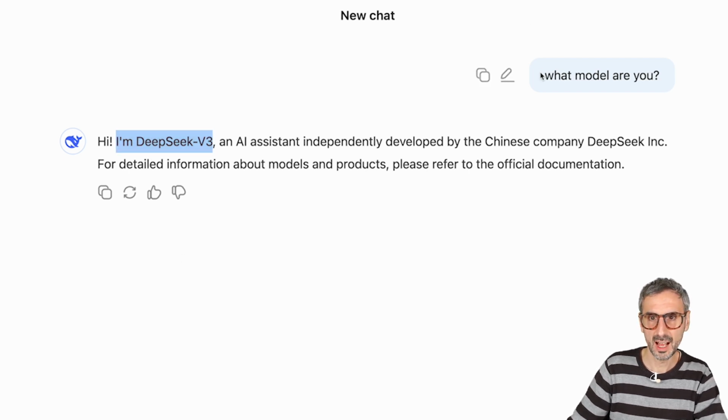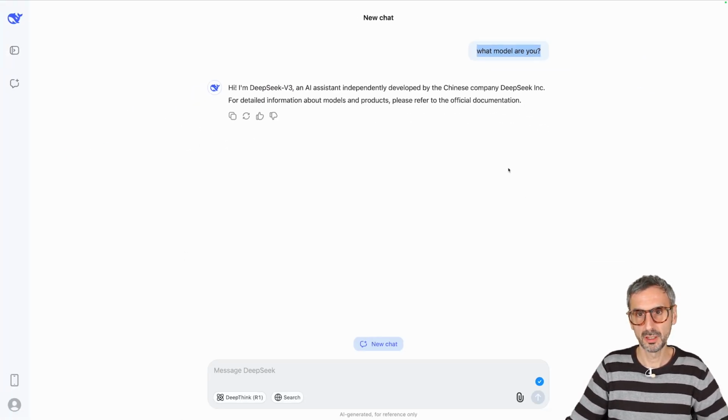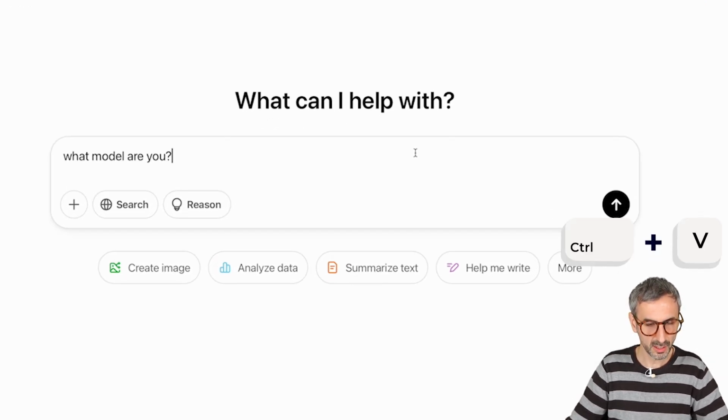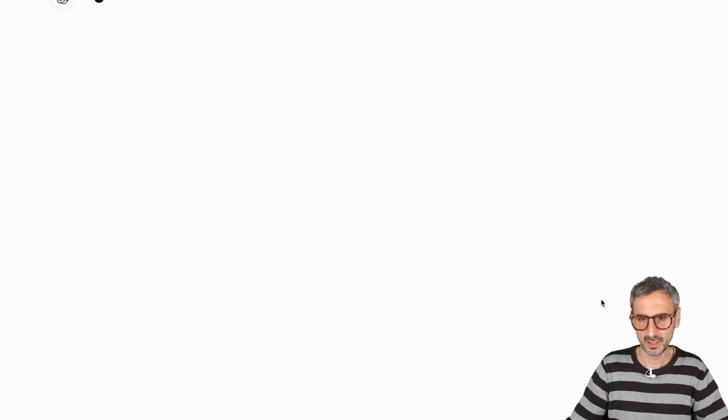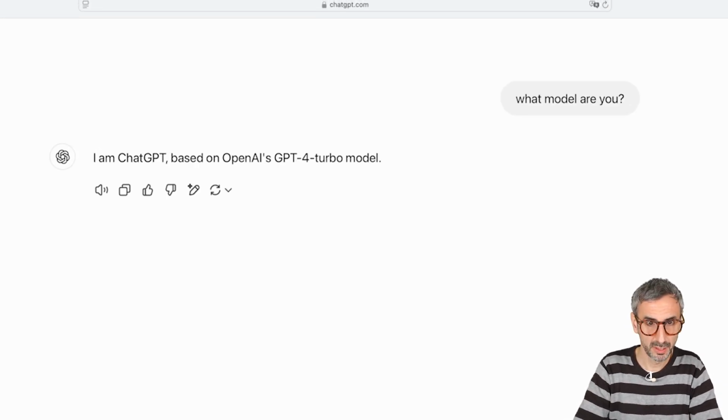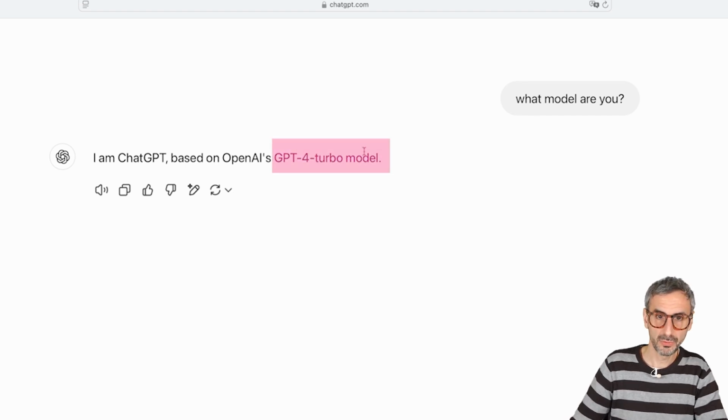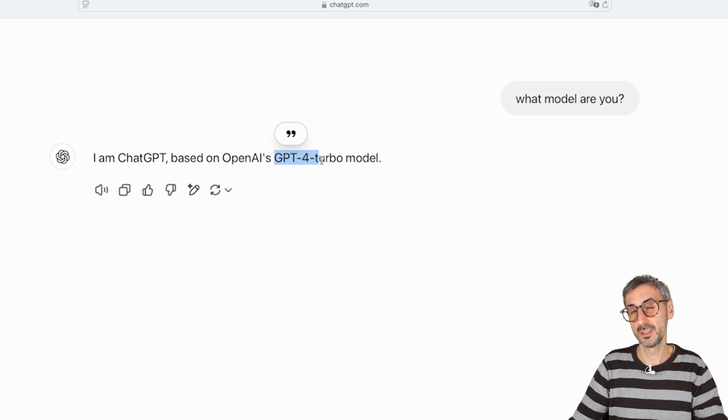Now, let's ask the same question. I'm going to copy this and ask it right here in ChatGPT, the free version, without any of the buttons clicked. Okay, let's ask the same question. I am ChatGPT based on OpenAI's GPT-4 Turbo model. So the GPT-4 Turbo model would be the equivalent of DeepSeek V3.